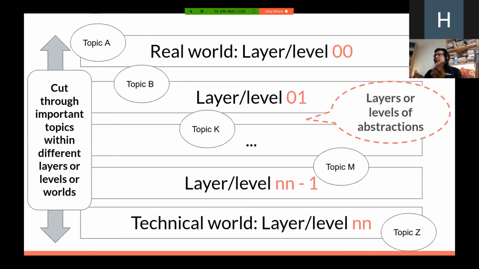I'd also like to let you know that we'll be cutting through various topics from various levels of abstraction. We're not speaking specifically of some topic at some level of abstraction. As you can see from this illustration, we'll cover various blocks of these, and they will be from various levels of abstraction, and you will see that as I go through the presentation.